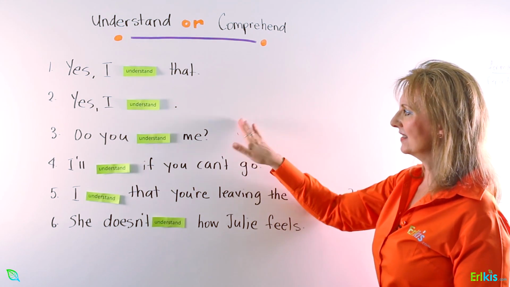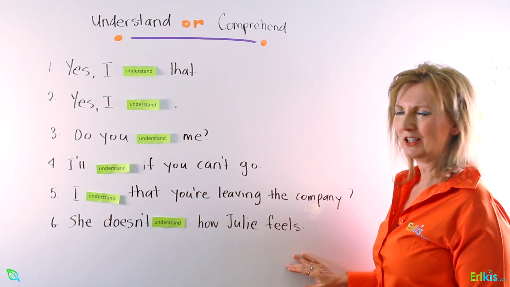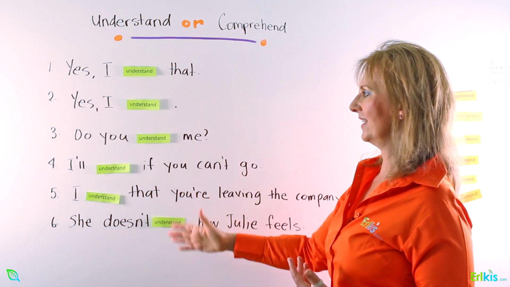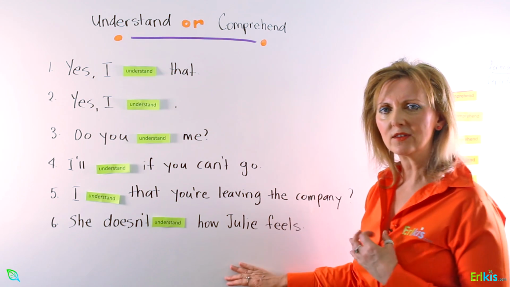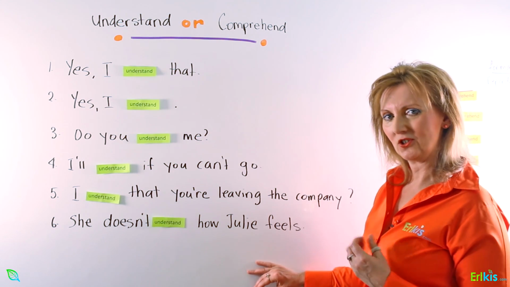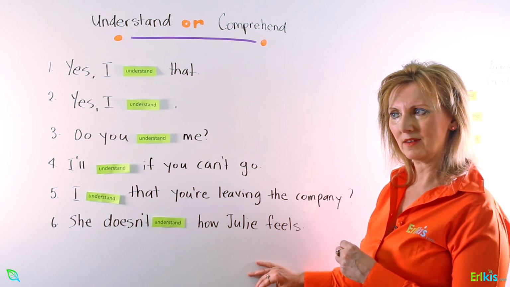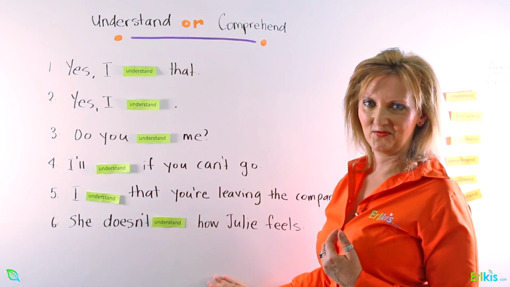And so this is what a native speaker would say. So we use the word understand when we're talking about sentences that are to do with perception, with intuition, with using our senses in order to understand something.